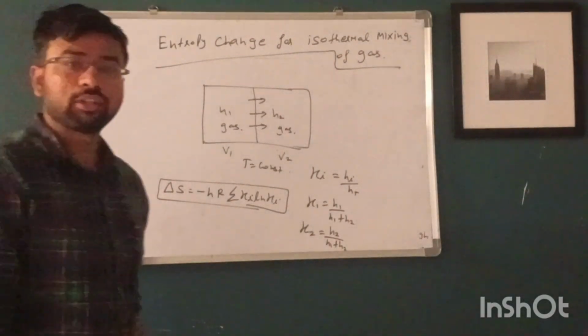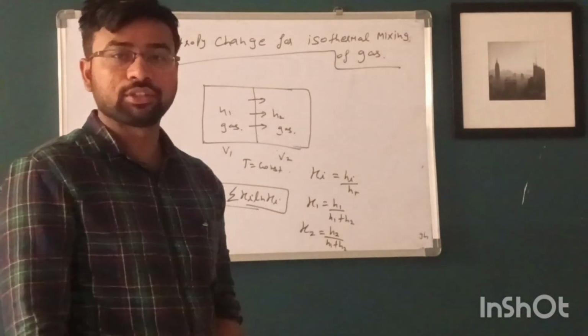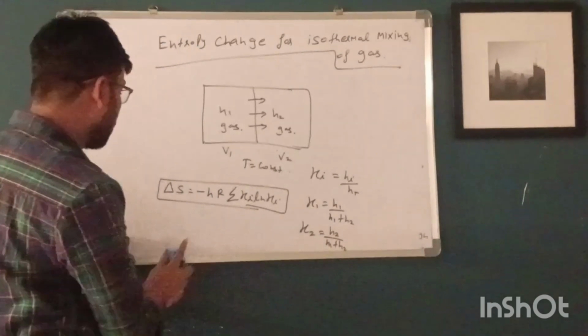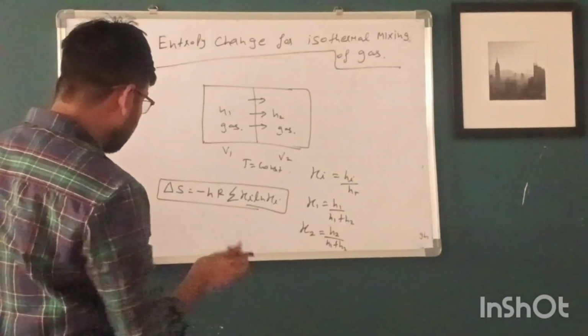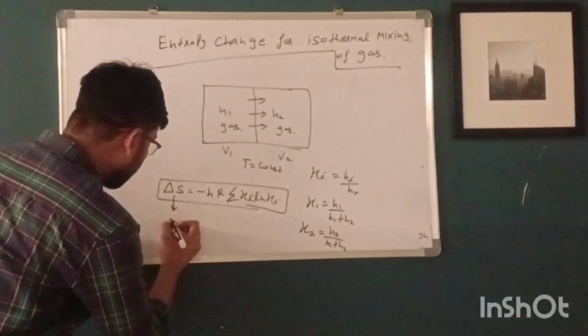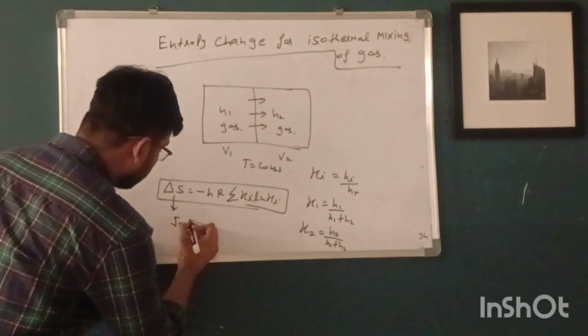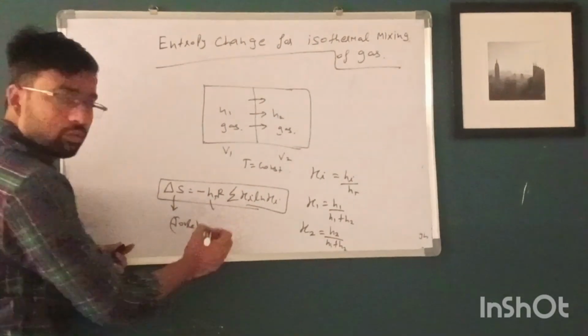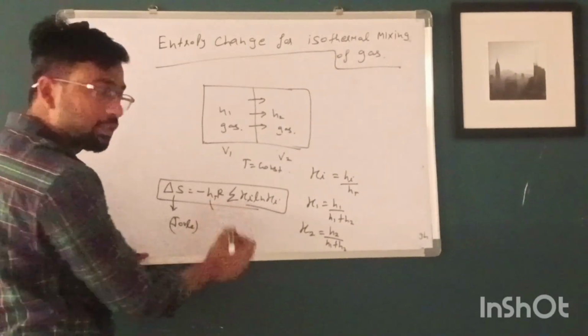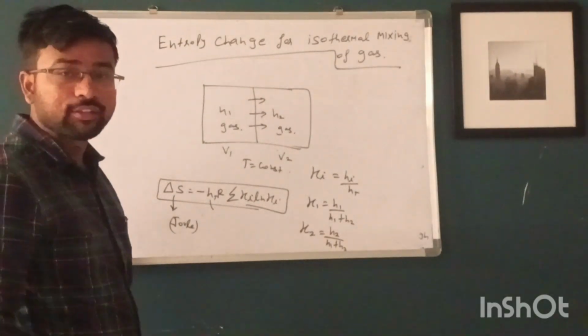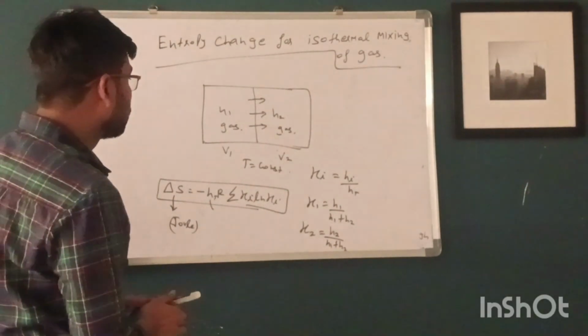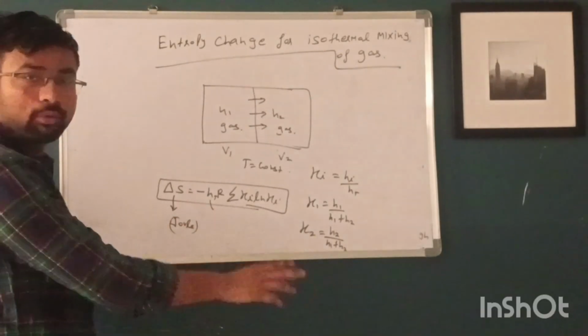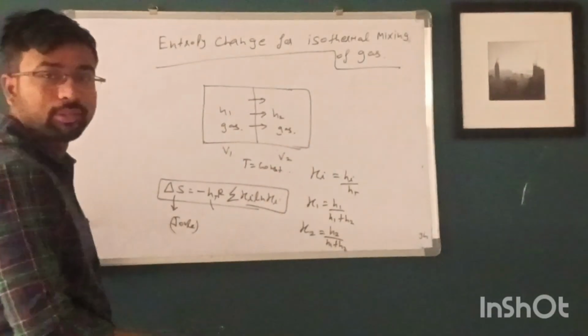So this is all about the entropy change for isothermal mixing of gases. The unit of this value is joule per kelvin, R is the universal gas constant, and n_t is the total number of moles, which is n1 plus n2.